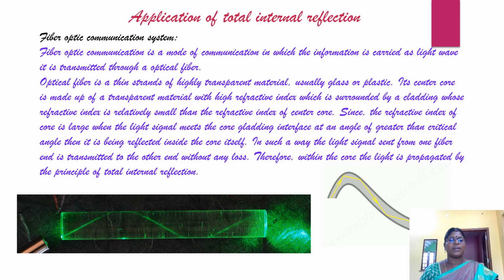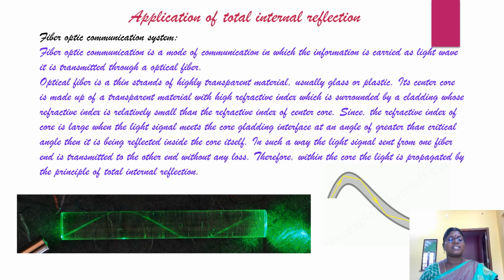The center part of the optical fiber is a transparent material with a high refractive index, which is known as the core, and which is surrounded by a cladding whose refractive index is relatively smaller than that of the core.